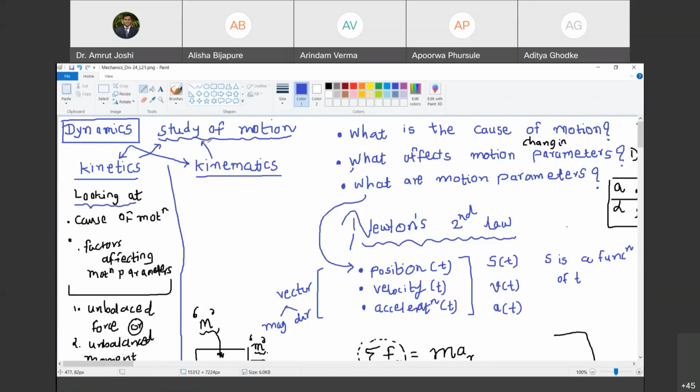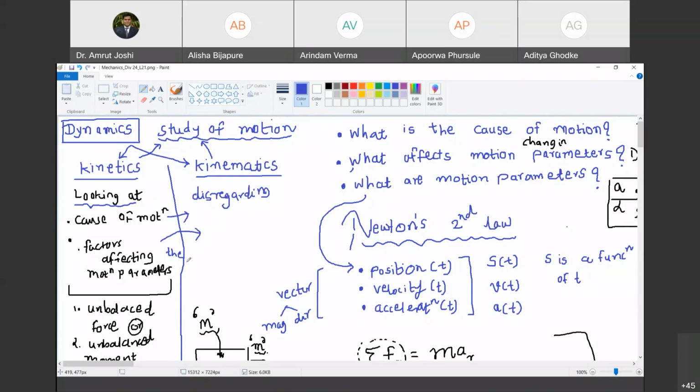Are you with me? Yes, sir. But one looks at or one considers the cause of motion or factors affecting the motion parameters. Another disregards them. So disregarding cause of motion and factors affecting the motion parameters. Are you with me? Yes, sir.